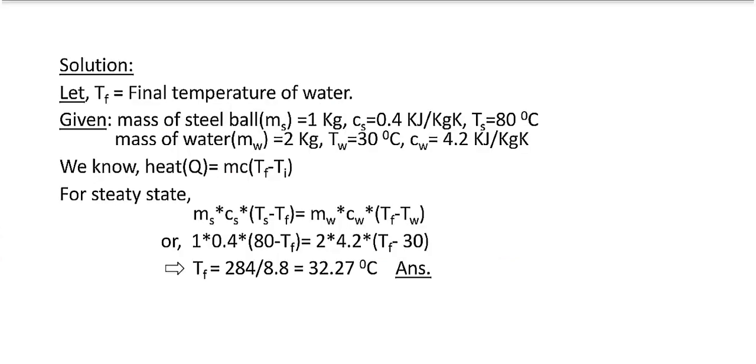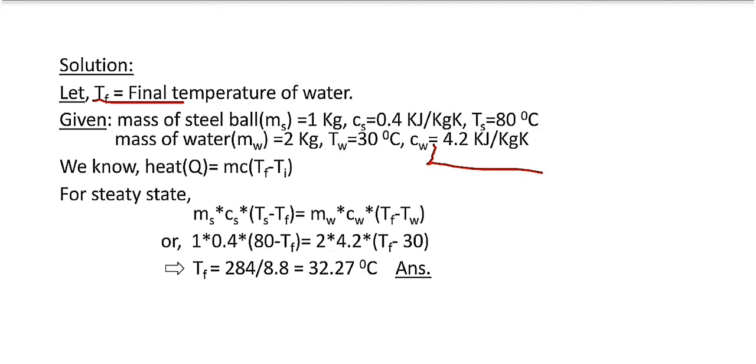Suppose the final temperature of water is TF, and these values are given in the question. We know, friend, heat is equal to m c delta T, and by using this formula we will get the final temperature of water.